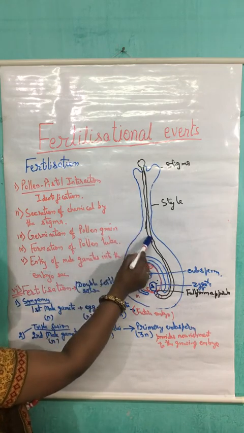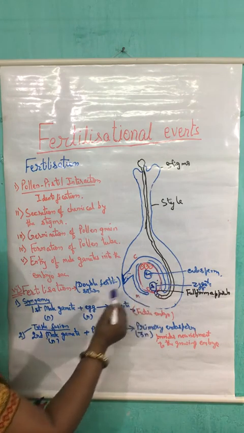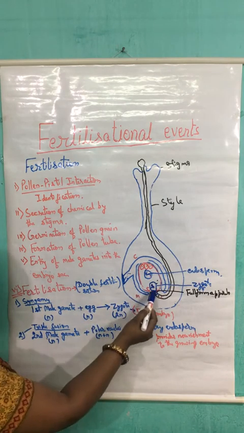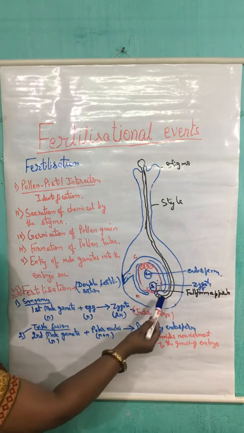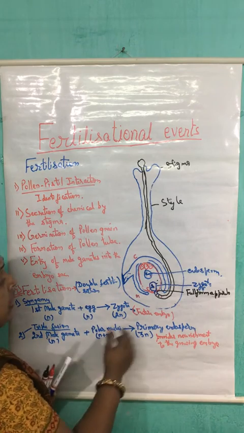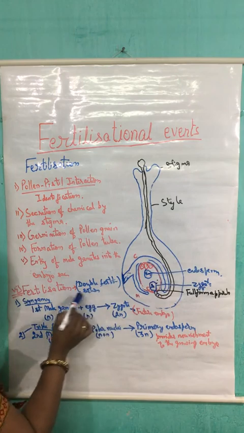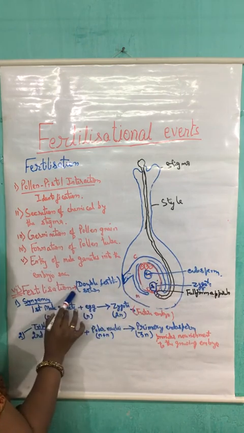Now, after the formation of the pollen tube, we have discussed the pollen tube will enter into the embryo sac through the micropylar end, and here the filiform apparatus helps in its entry. After entering, the fertilization will take place.